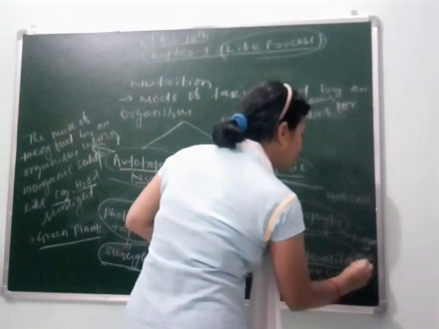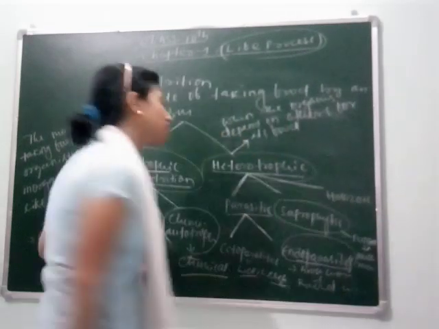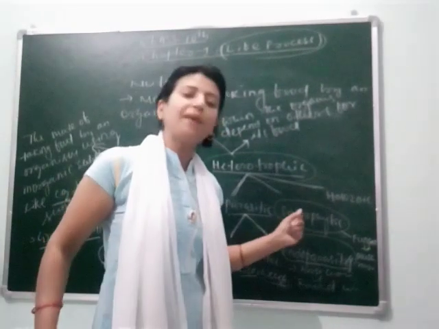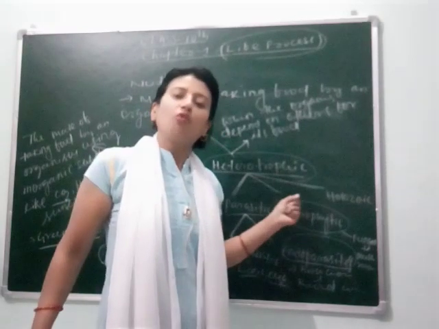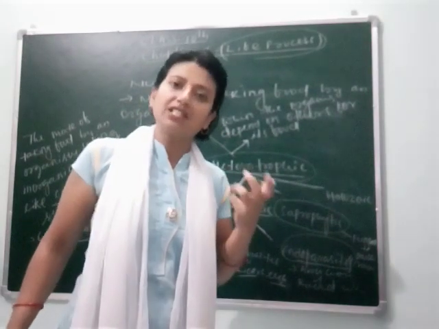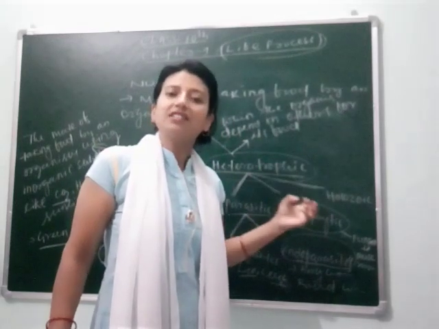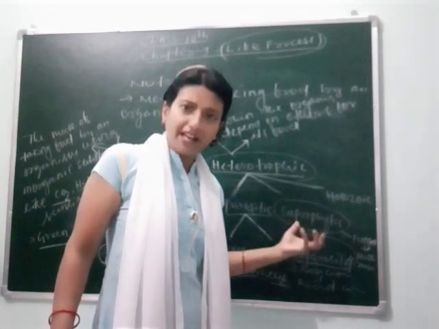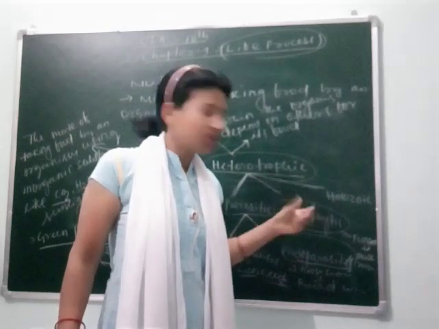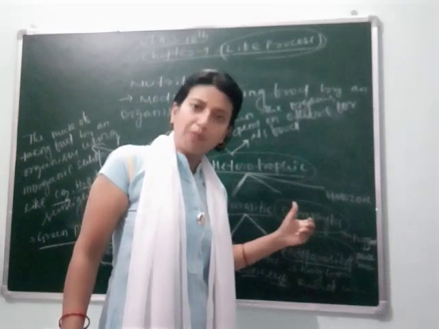You all know about mushroom and you have also eaten mushroom. So mushroom is a saprophytic organism that always grows on dead and decaying substances. When it grows on dead and decaying substances, it derives its nutrition from the dead organisms. So that is called saprophytic nutrition.